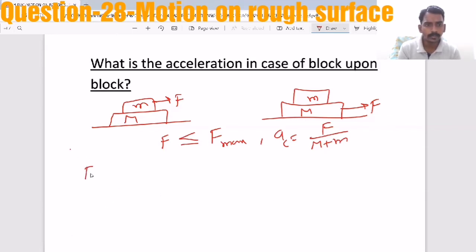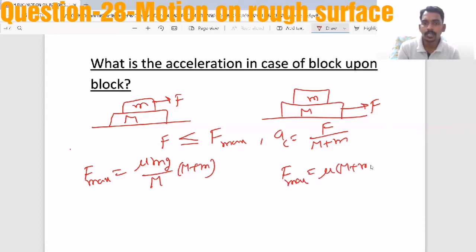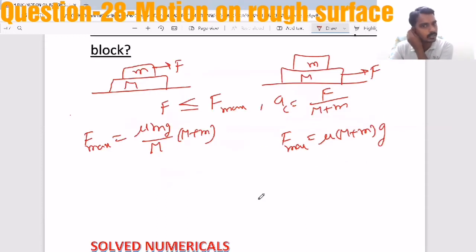But what is the value of F maximum? F maximum in the first case is mu m g (M plus m) by M. And in the second case, F maximum is mu into (M plus m) into g. So now you have to check whether F is greater or less than or equal to F maximum.